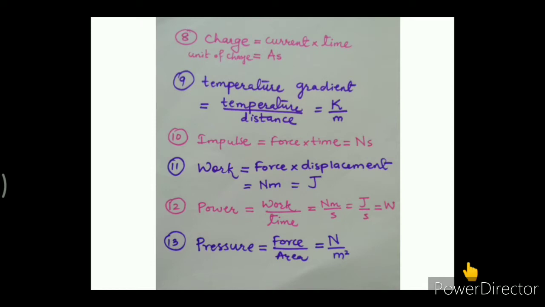These are some examples of derived quantities which depend on one or more fundamental quantities, and the unit of these derived quantities are called derived units. Hence, we can say that derived units depend on one or more fundamental units.